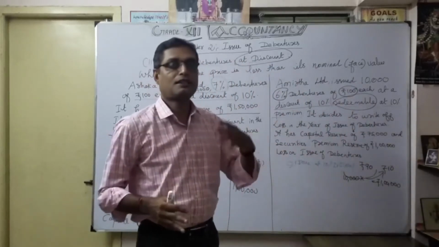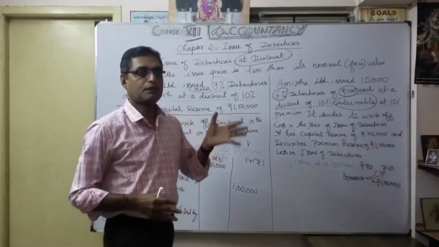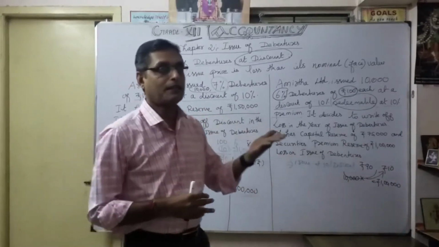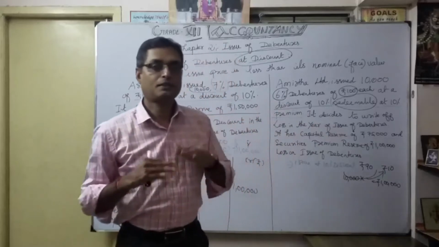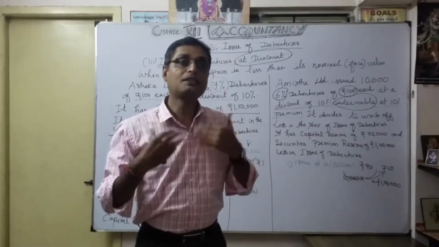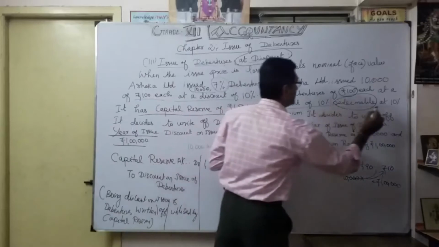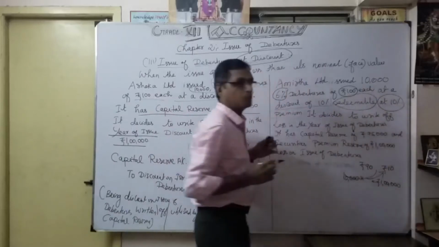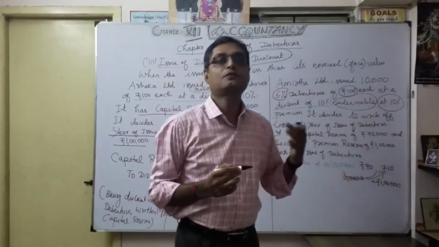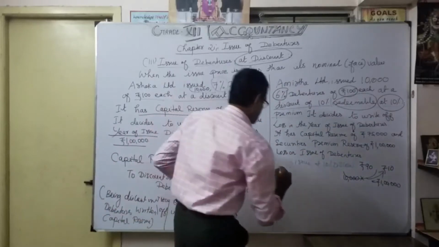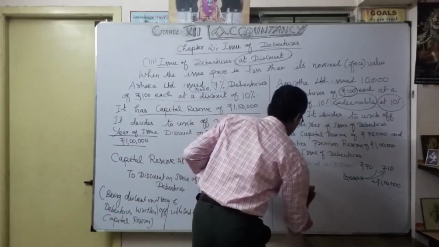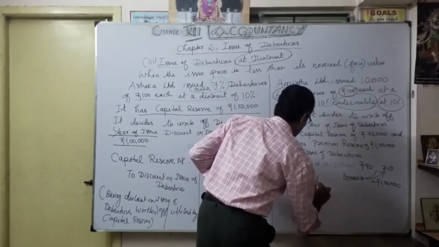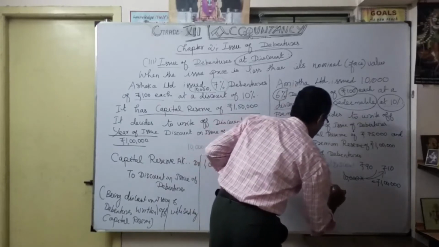So what they are going to declare at the time of issue itself is that I will repay. You give me 90 rupees, but I will give you how much? 110 rupees. Now understood. That's the meaning here. So more than the nominal face value, at the time of redemption, 10% premium.